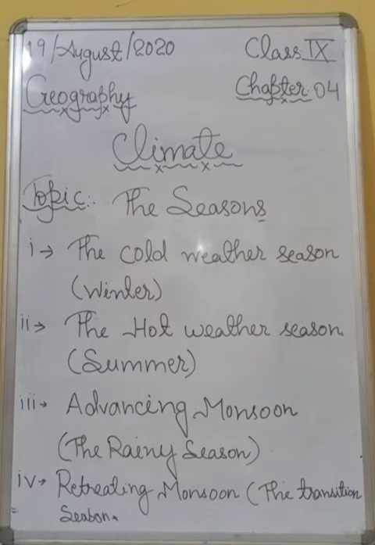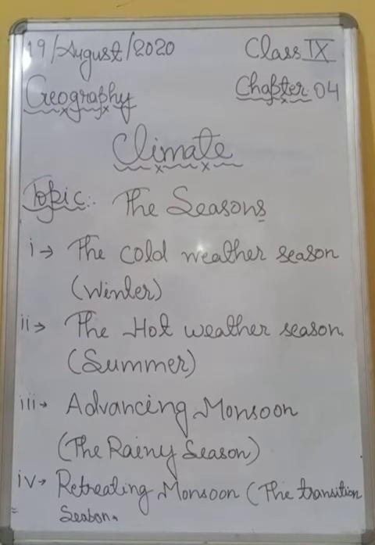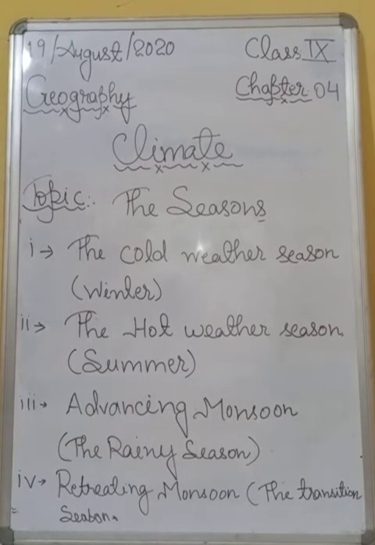After that, the areas of maximum rainfall and less rainfall in India. So students, the maximum rainfall of this season is received by the northeastern part of the country. Northeastern means the region of Assam.